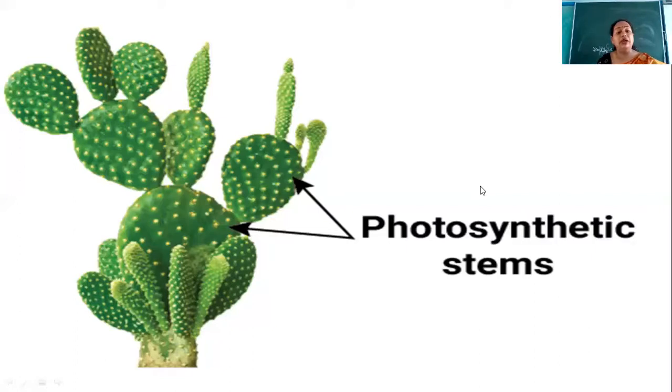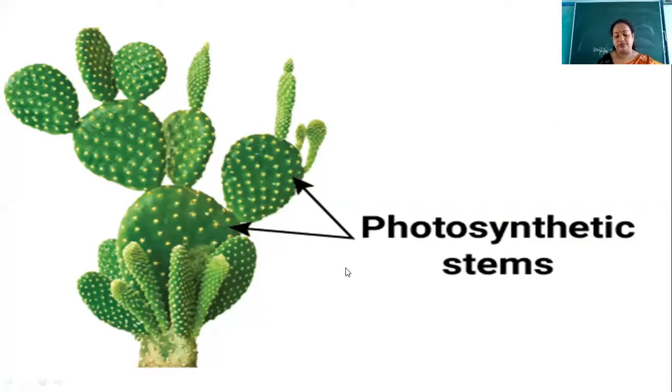Okay, you have studied that in plants it is the leaves which help in the process of photosynthesis for manufacturing the food. But here in case of cactus plant, because the leaves are modified into spines, they will not be able to perform this work. So this is the special adaptation seen in the cactus, that the stem acts as leaves and works for the process of photosynthesis to be carried out in the plants.